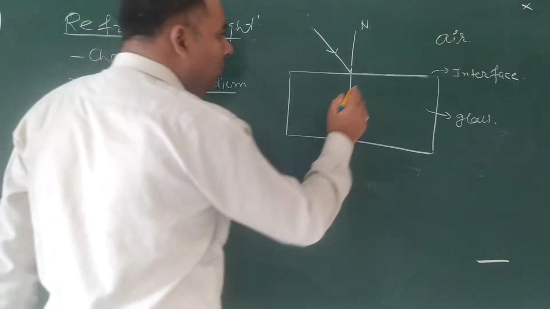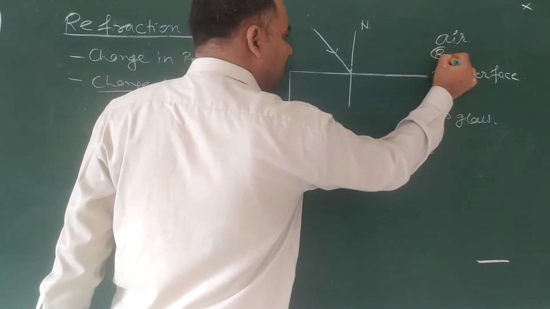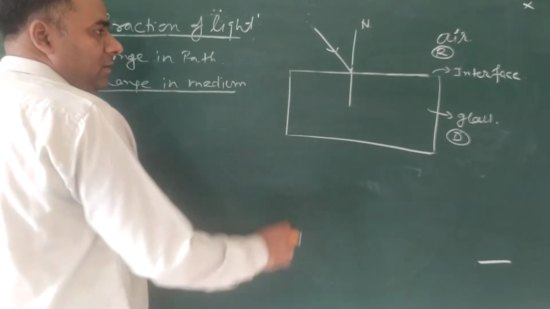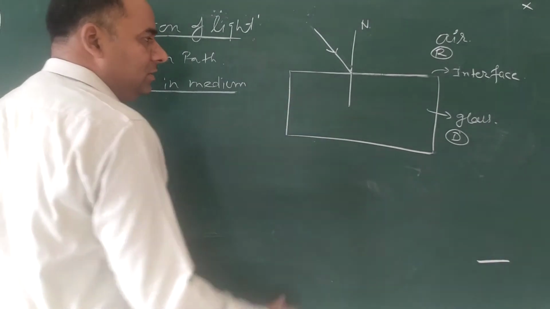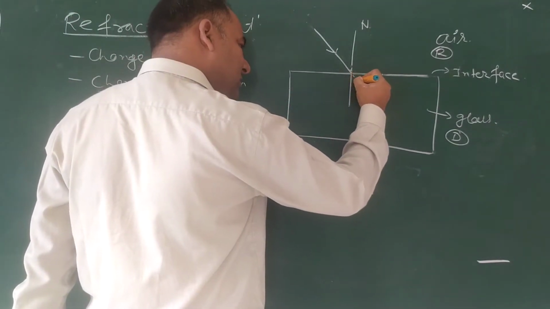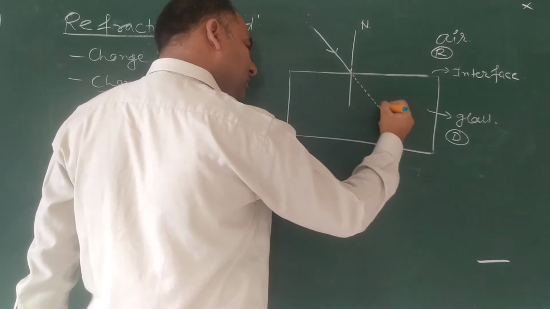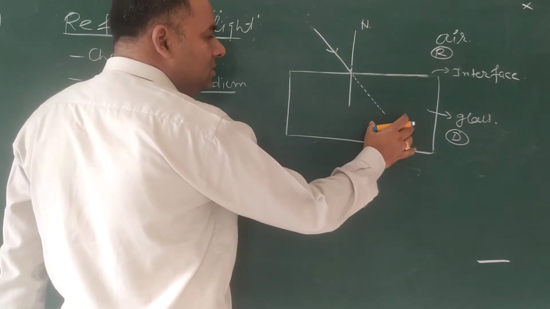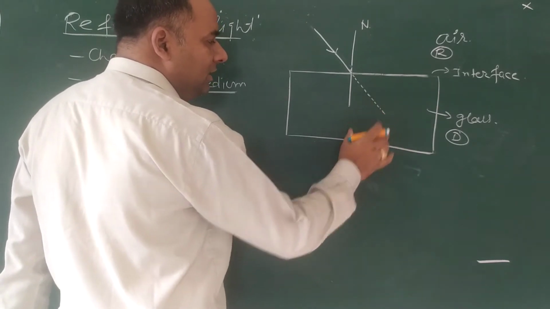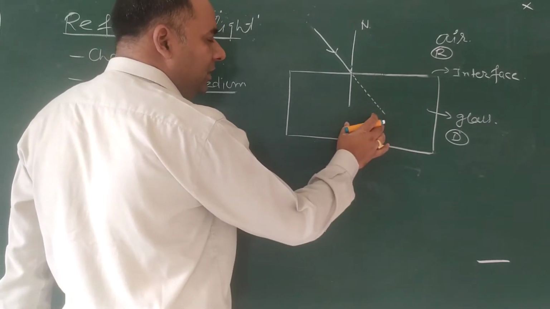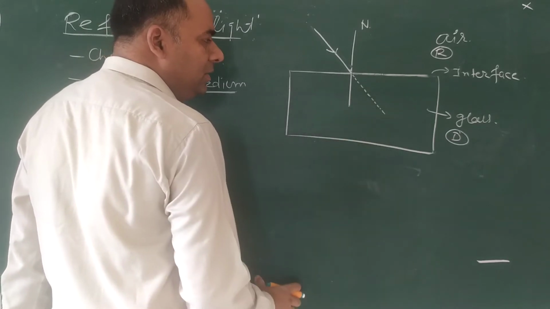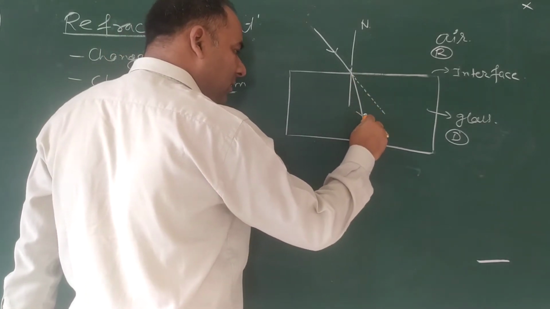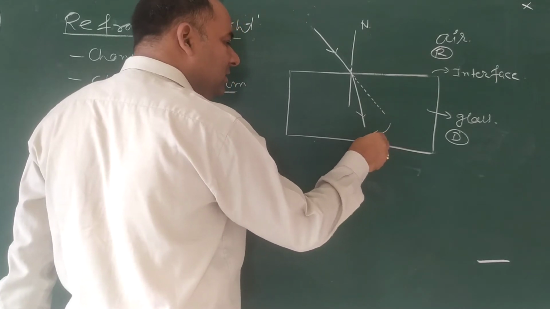So when light goes from rare to denser, there is change in path. This is the actual path of light. Light is coming along this path, but due to this property of the glass, due to this denser medium, there is change in path of light and light goes towards the normal. The bending of light is there.